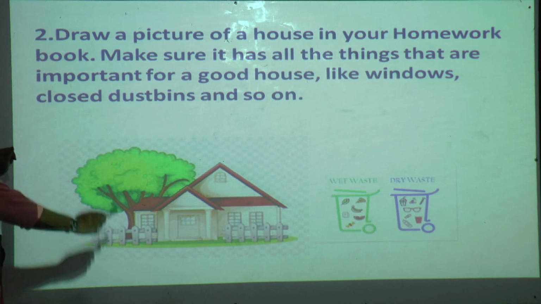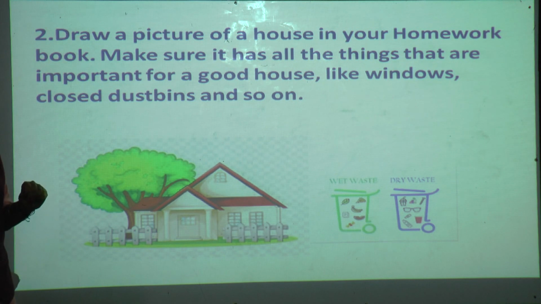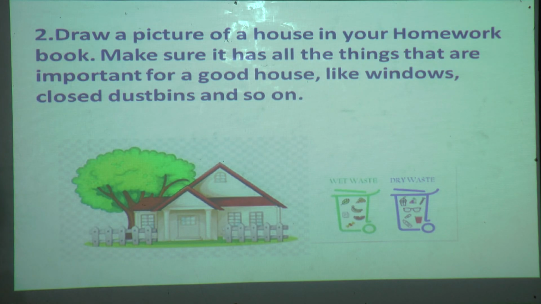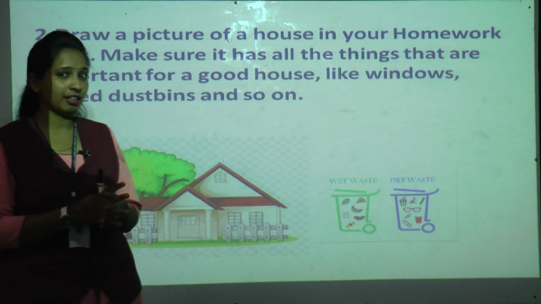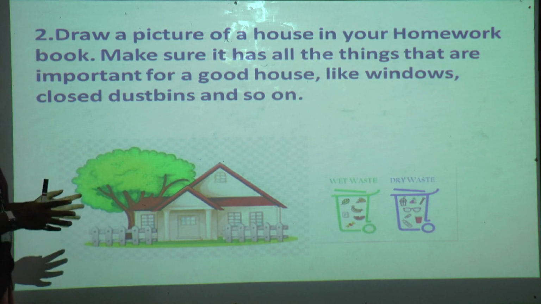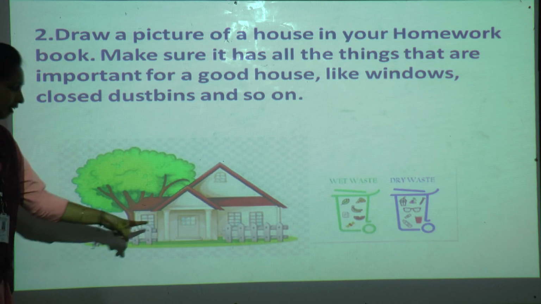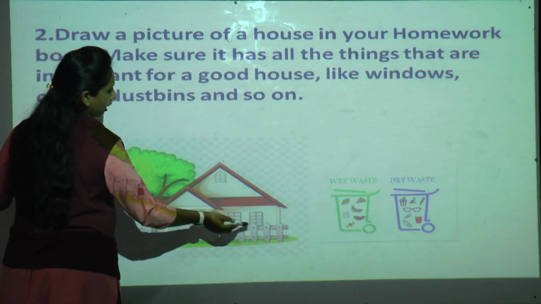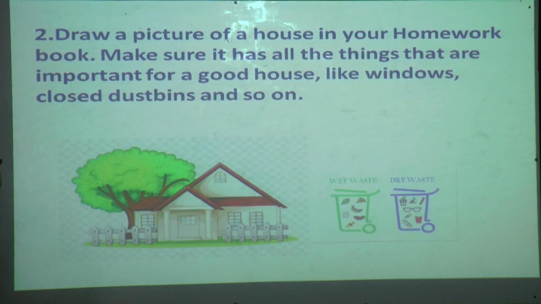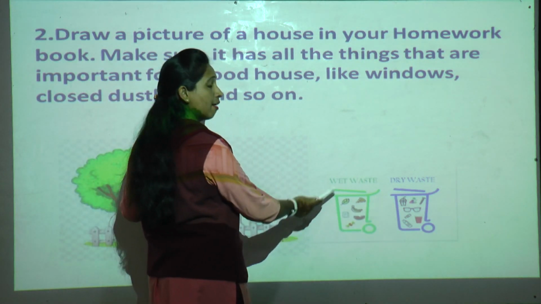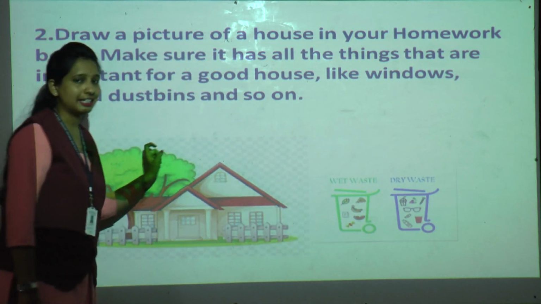So what you're going to do is draw your own house. But while drawing, make sure it has all the things which are important for a good house. We have seen in chapter number 4 that we require so many things for a good house. Like windows. See, I have shown you one house picture. This house has enough windows to get the sunlight in, and closed dustbins. You can draw 2 dustbins, one for wet garbage and the second for dry garbage.